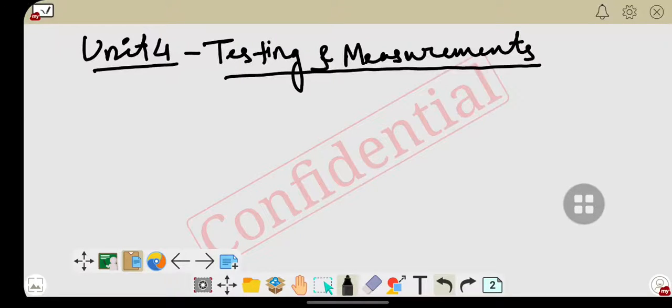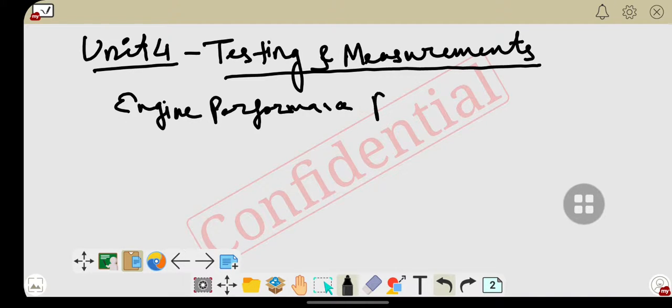In unit number 4 of internal combustion engines, that is testing and measurement, today we will focus on some of the engine performance parameters. This topic is very important in terms of calculation or in terms of understanding the performance of internal combustion engines.